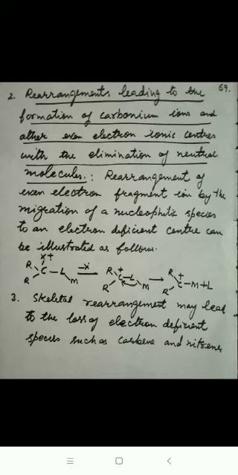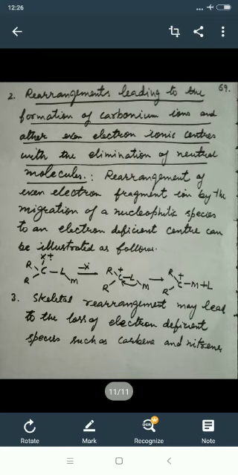Thirdly, the skeletal rearrangement may lead to the loss of electron deficient species such as carbenes and nitrenes. So any type of mode of fragmentation can take place. Next we will take another topic. Thank you.